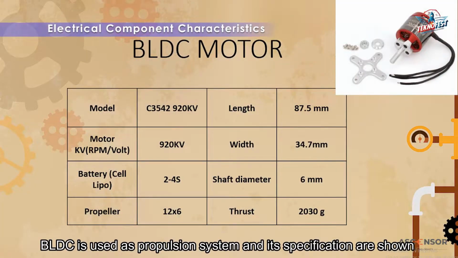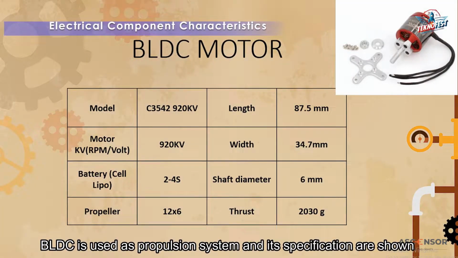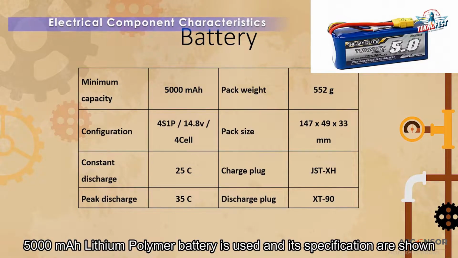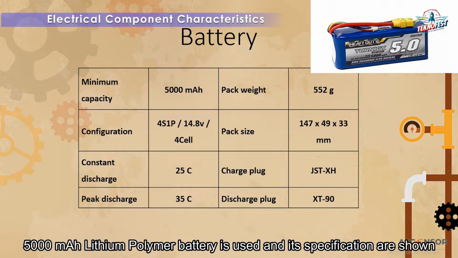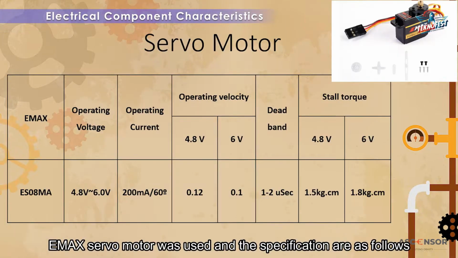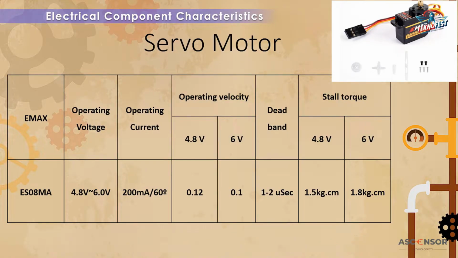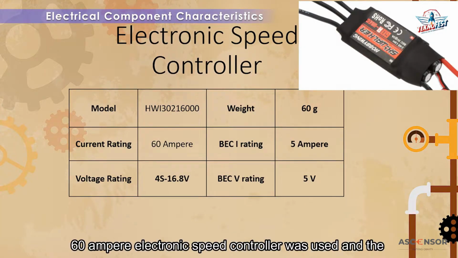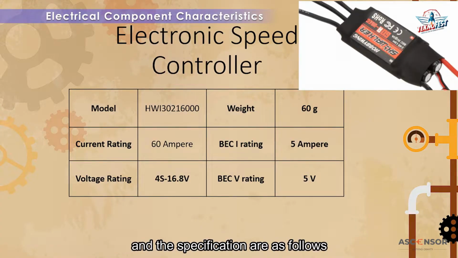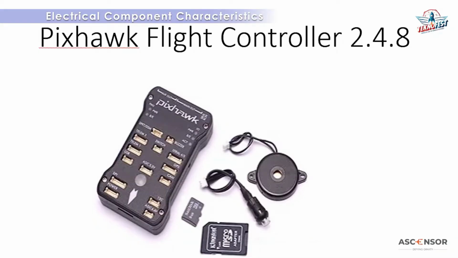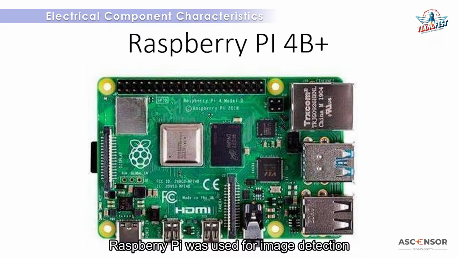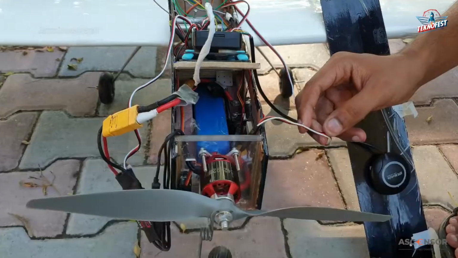BLDC is used as the propulsion system and its specifications are shown. A 5000 mAh lithium polymer battery is used and the specifications are shown. Emax servo motor was used and the specifications are as follows. A 60 ampere electronic speed controller was used and the specifications are shown. Pixhawk was used as flight controller. Raspberry Pi was used for image detection.